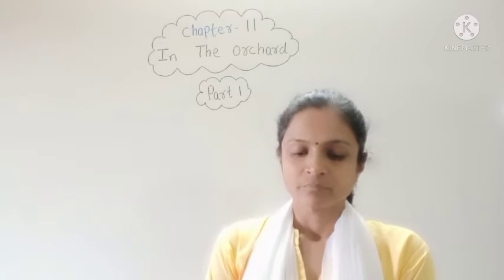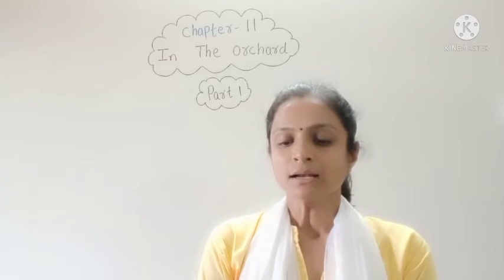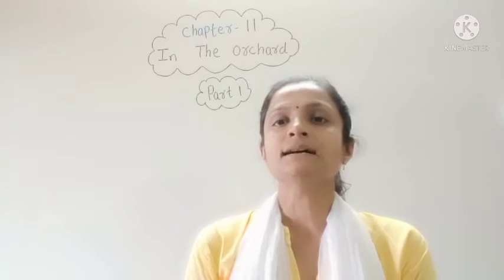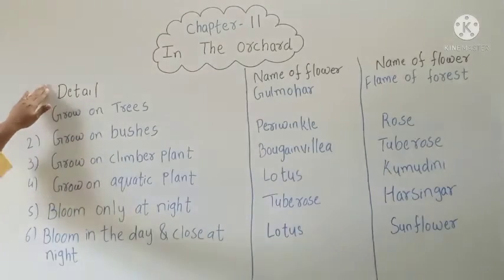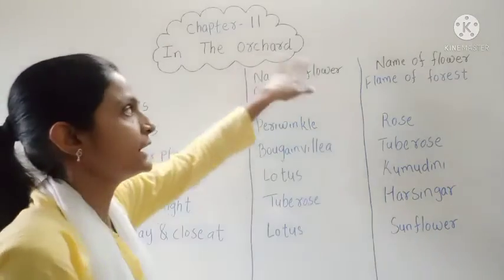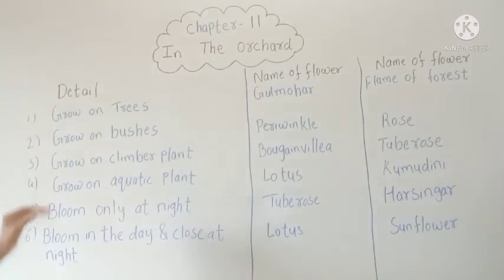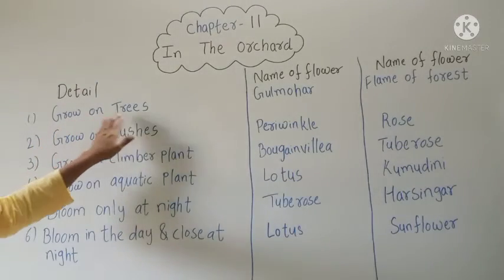Now there is one table given. Let us see the table. The first column is about detail, the next is the name of the flower, and the second is also the name of the flower. The first one is grows on trees.